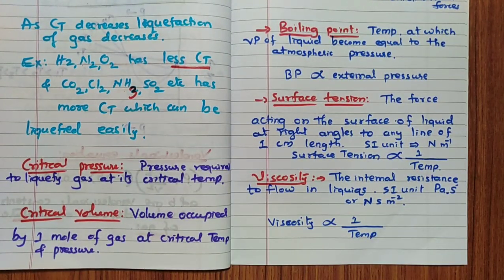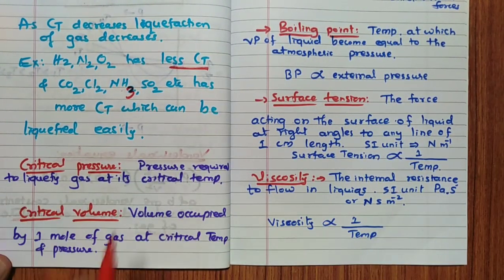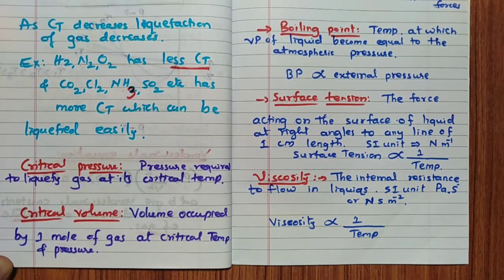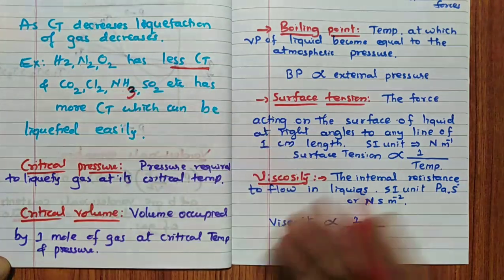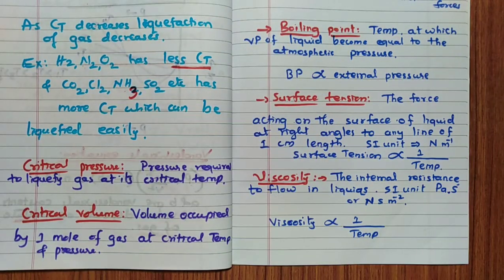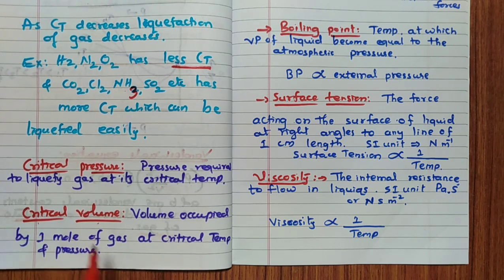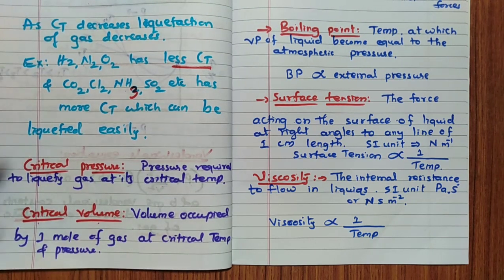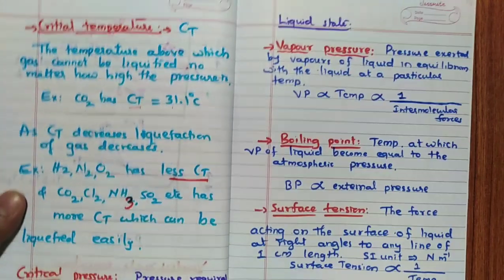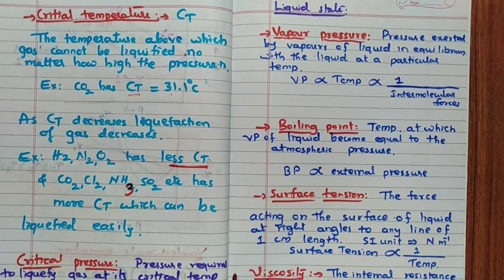Then critical pressure. Critical pressure is nothing but the pressure required to liquefy a gas at its critical temperature. Critical temperature is very important. At that temperature, whatever pressure you apply, that is the critical pressure. At that pressure and temperature, the volume occupied by the gas is called the critical volume: the volume occupied by 1 mole of the gas at critical temperature and pressure. Finally, the liquid state. Only remember these 4 points.